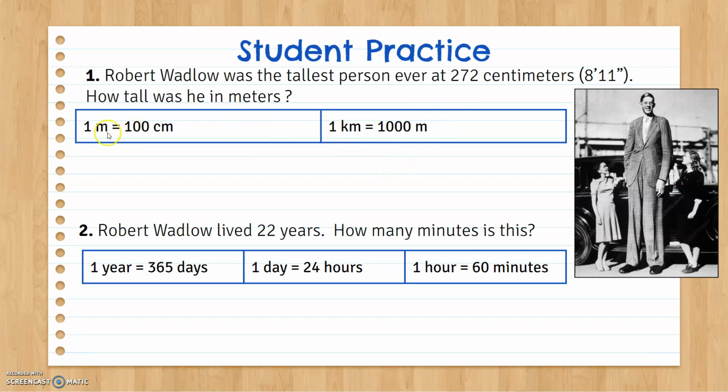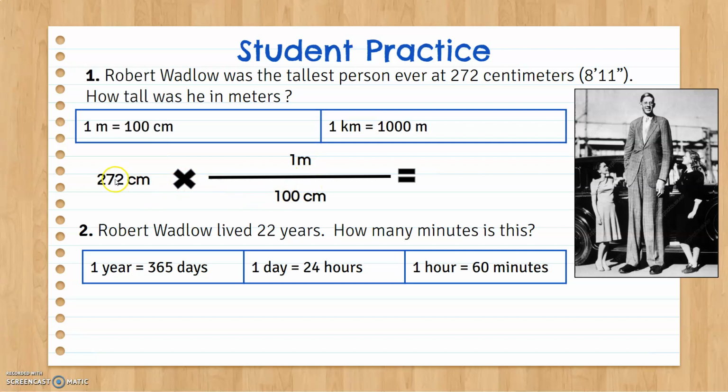So we've got our conversions, that a meter is the same as 100 centimeters, and a kilometer is the same as 1,000 meters. And so we've got to go from centimeters to meters. So we don't really need the second one. We just really need the first one. So if we do 272, starting number, unit centimeters, and then we get rid of centimeters, they go to the bottom, and we put meters on top.